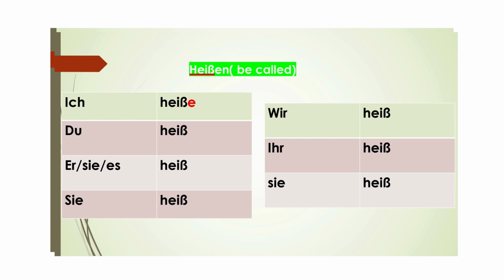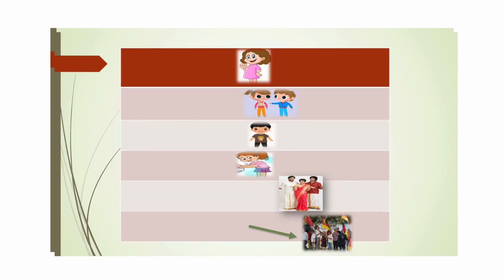But what will be changing? The ending. Ich heiße. Du heißt. Sie, es heißt. Sie heißen, here Sie is for you formal. Wir heißen. Er heißt. Sie, sie heißen. Ich heiße, du heißt, er, sie, es heißt, Sie heißen, wir heißen, sie heißen. Now we will see how we can use this verb with different pronouns in a sentence.